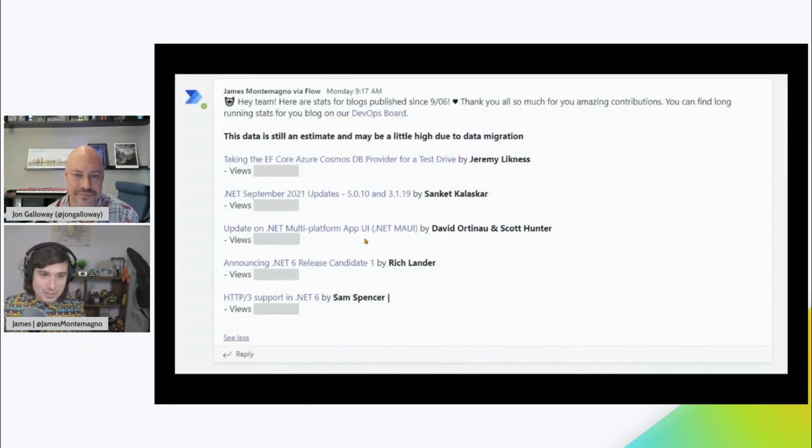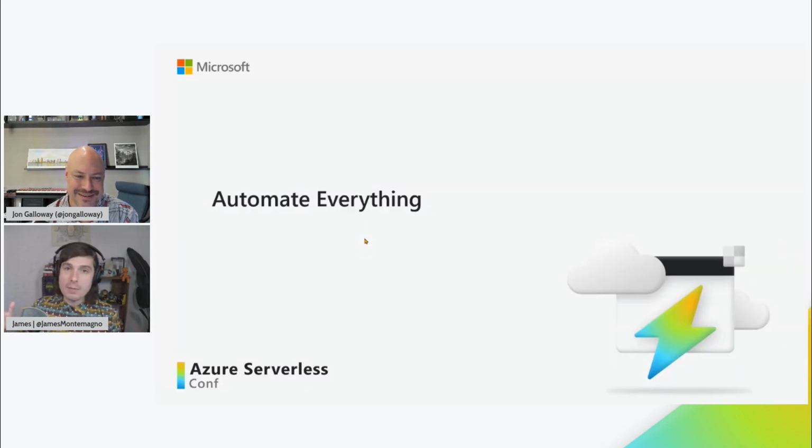And this is what that looks like. Again, very similar to our live stream stuff. We see all the different blog posts, they can click on and see their views, but I've hidden them here because that's internal information. And these are just three examples of things that we've automated that you get to see every single day on the .NET website and enjoy on the blog. But we automate all the things because we're ridiculous and we love it.